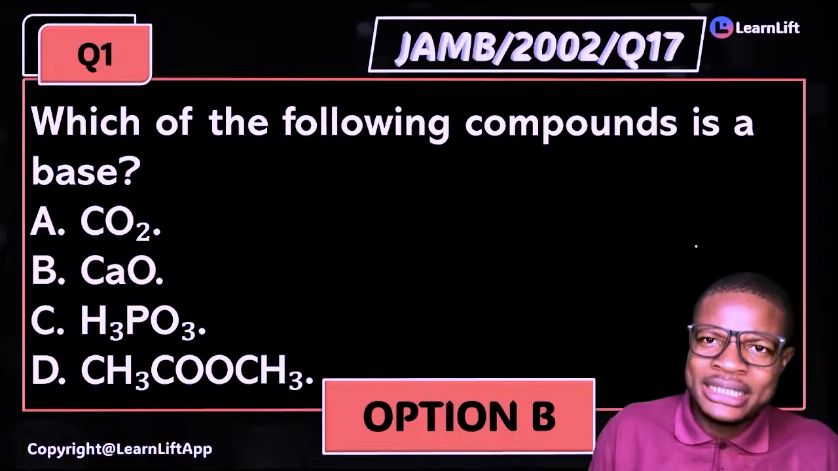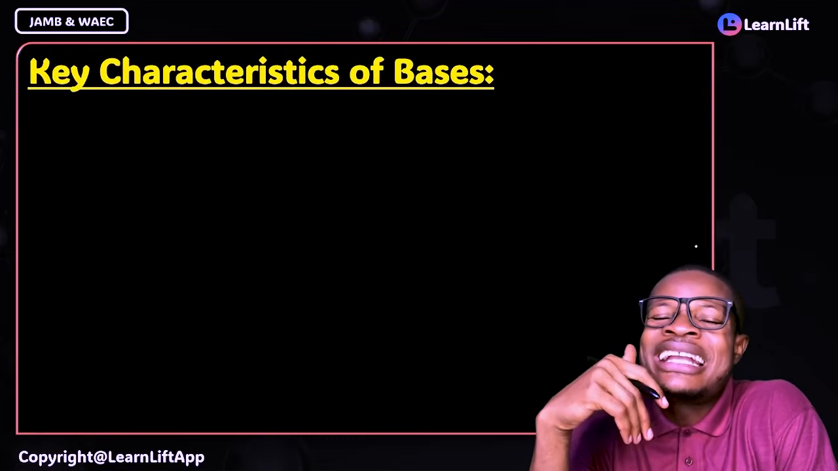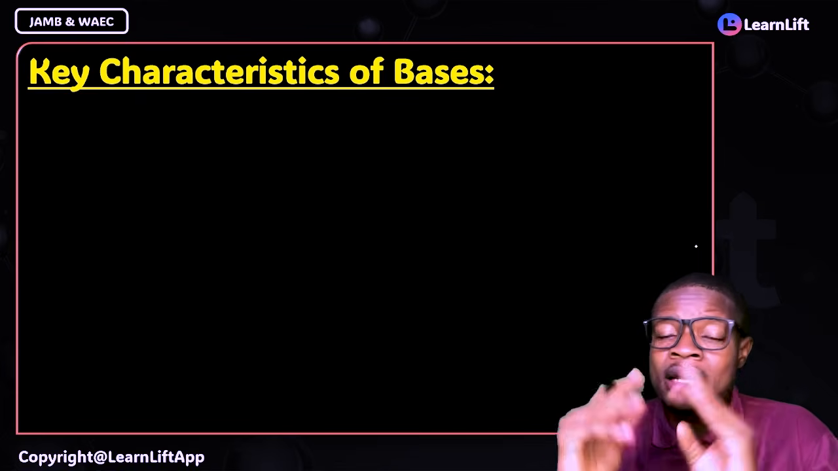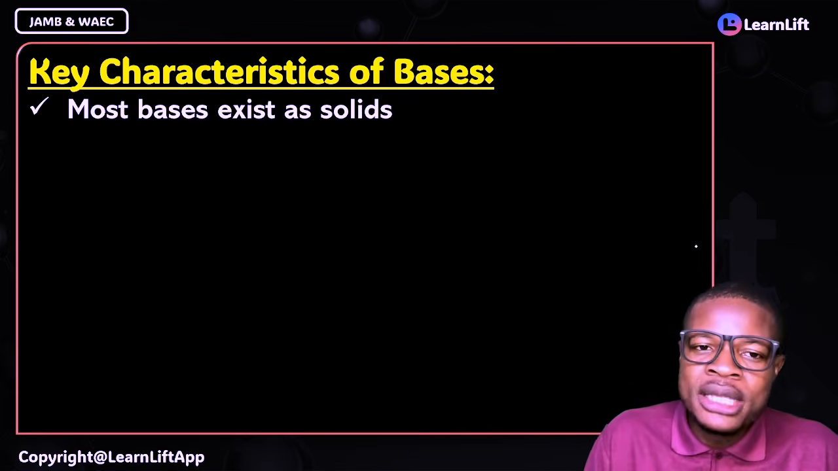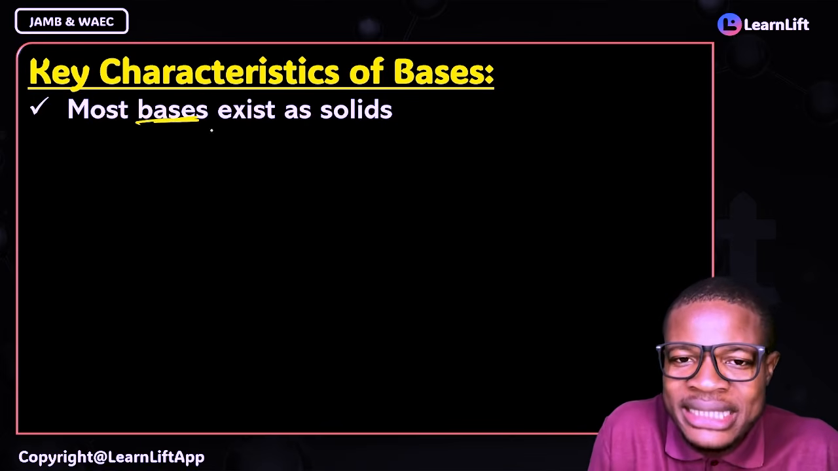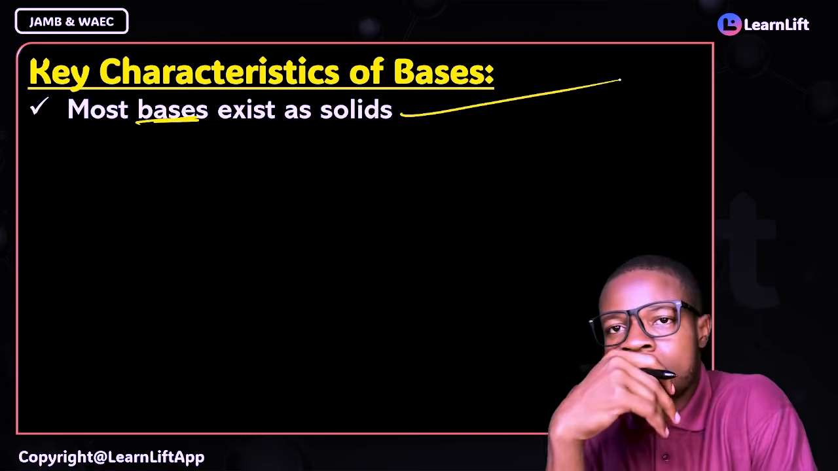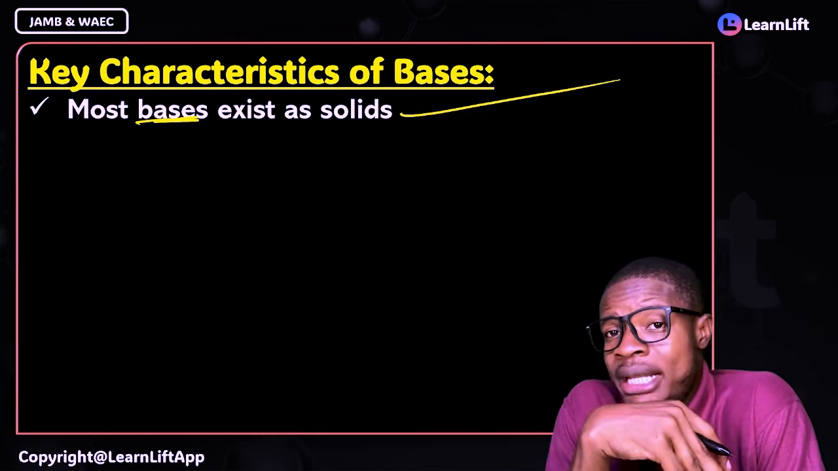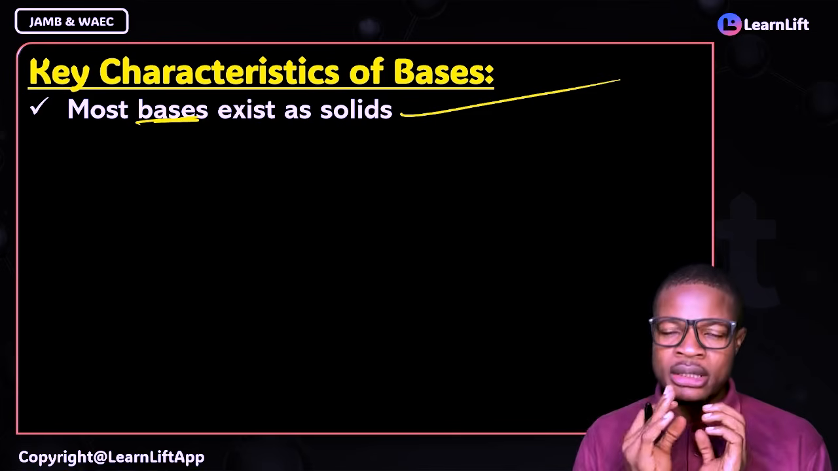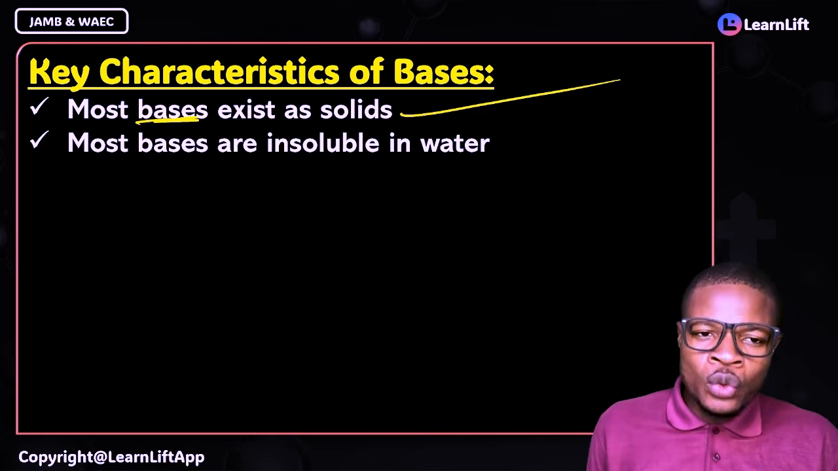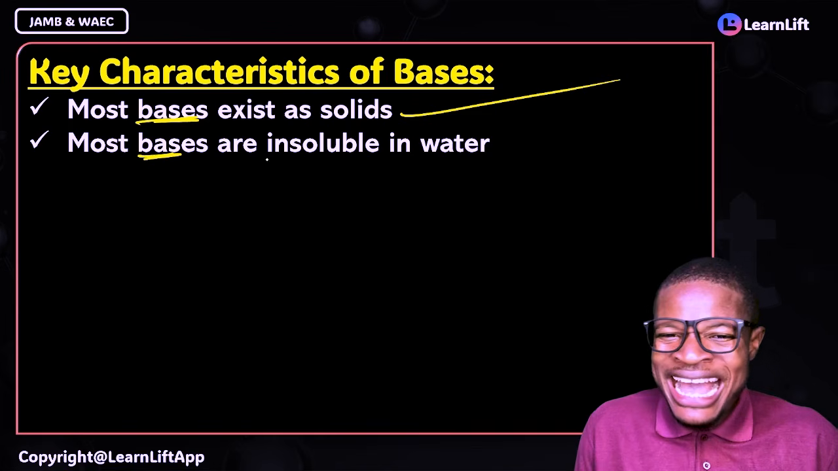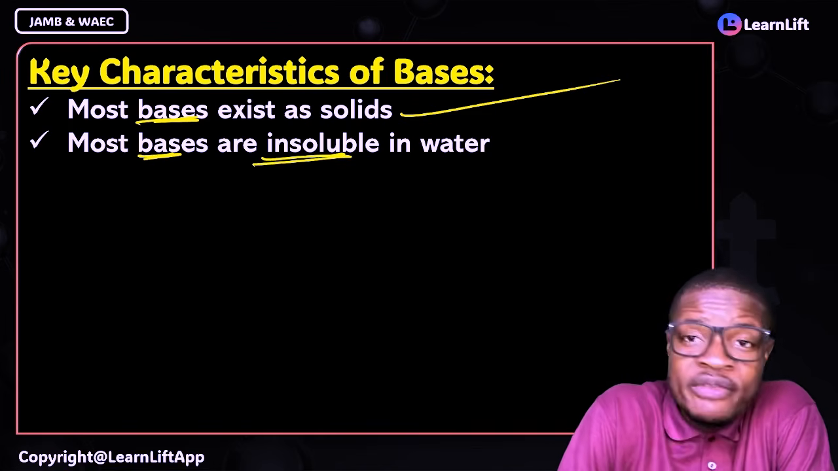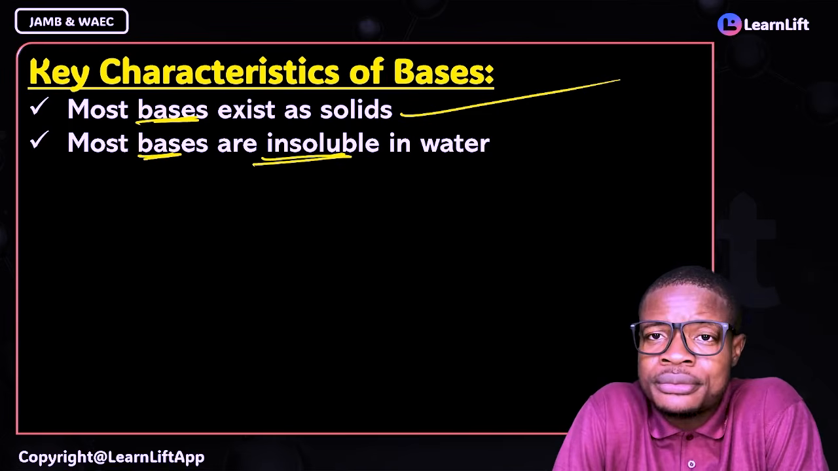You get this and you understand it to the core. Now look at this. What are the key characteristics of bases? Very simple. We looked at acids. I told you their characters. Now let's look at bases. The characters of bases include the following. Number 1, most bases exist as solids. Are bases solids? Most of them. Some can be liquid, but the majority of them are solids. That's the first thing. Number 2, most bases are insoluble in water. Will they dissolve in water or will they not dissolve in water? They will not dissolve in water.